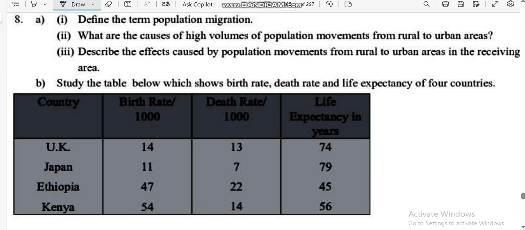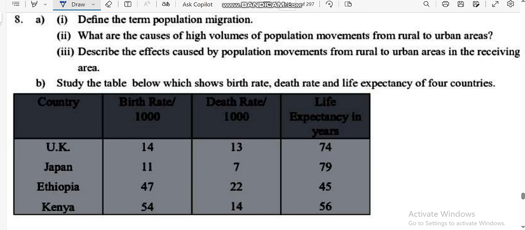Then push factors. These are things like drought, wars, political persecution, and famine, where one has to leave the country. Those are push factors. Then the next question: what are the causes of high volumes of population movement from rural to urban?